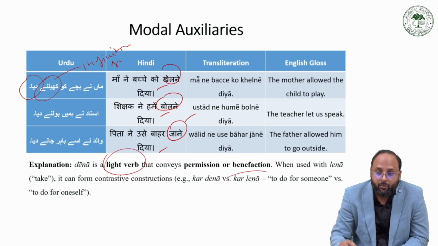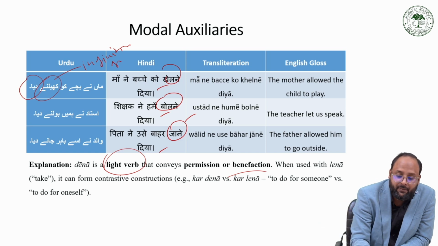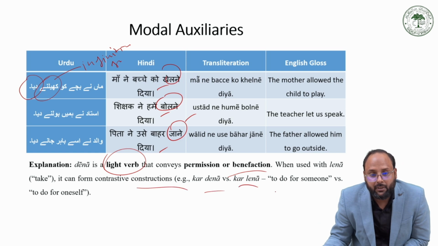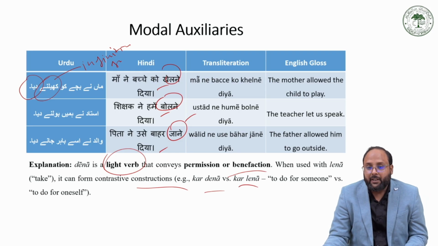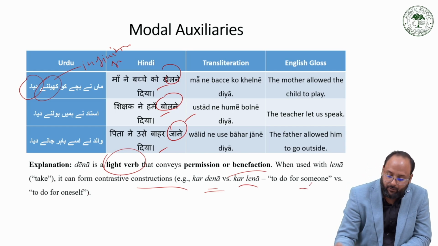And when used with lena, to take, it can form contrastive constructions like कर देना, कर लेना, खा लेना, बोल देना, पी लेना, पी देना. So to do to someone or to do for oneself. So dena is for someone and lena is for oneself.